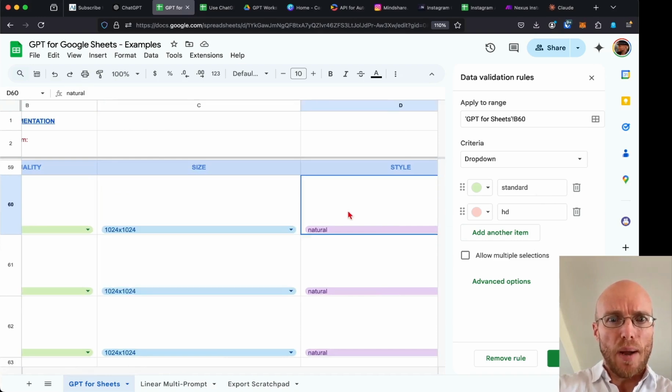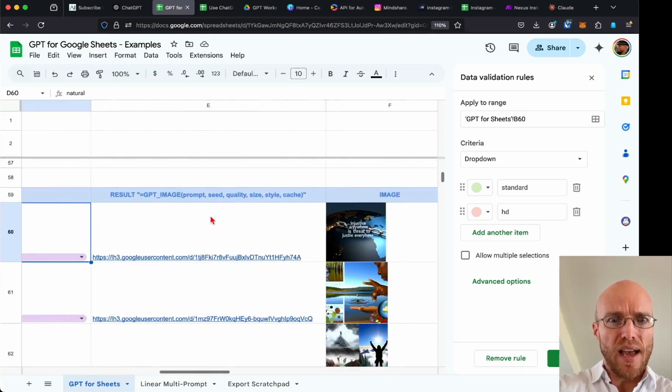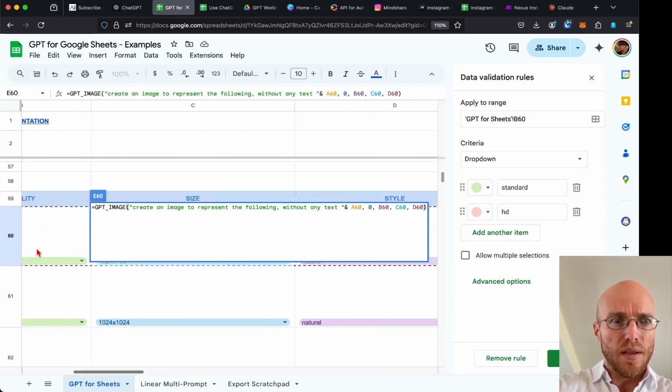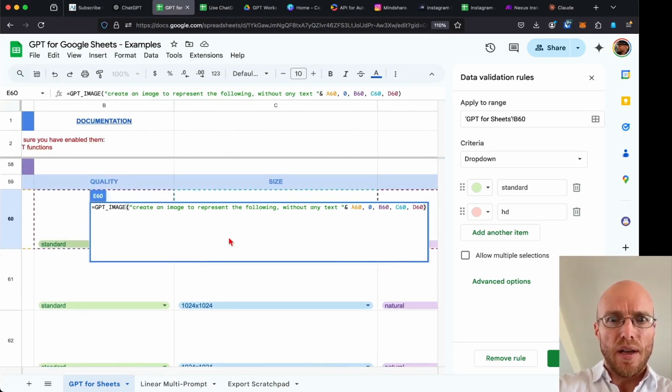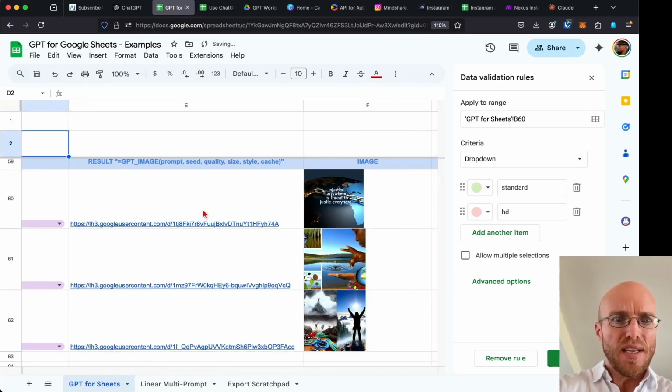So if you create a drop down, then when you see I have quality, size, and style here, this represents quality, which would be this standard, size, which would be square in this case, and then lastly is the style. So I think by default you have vivid and natural. I just put those all in, but what's neat is once you connect that, it will give you an error at first.